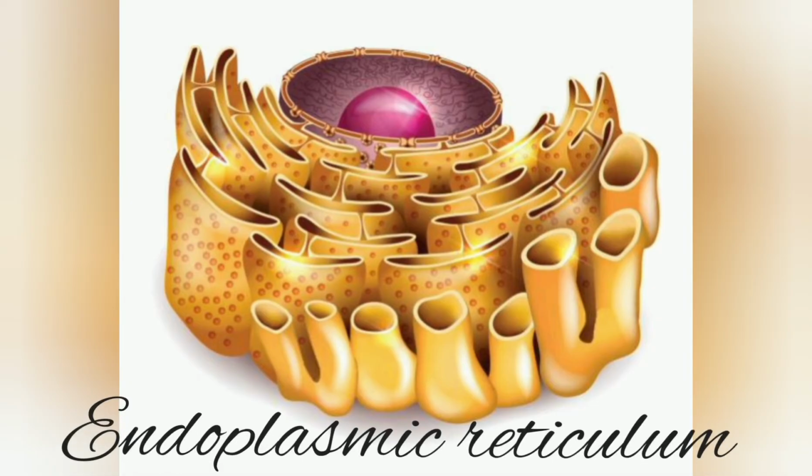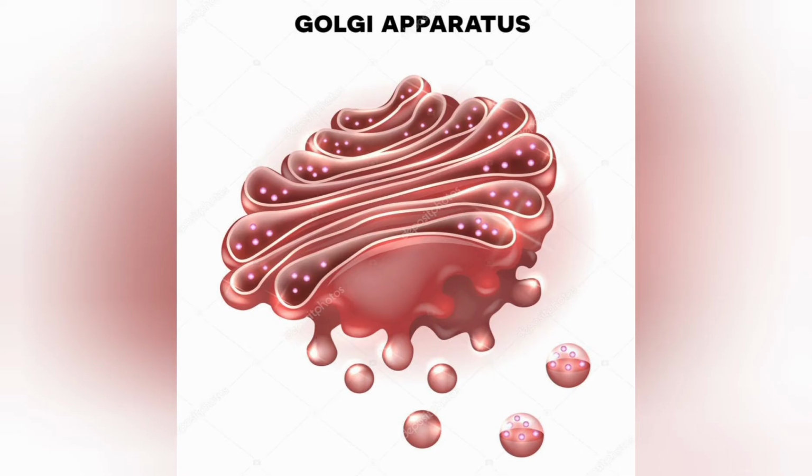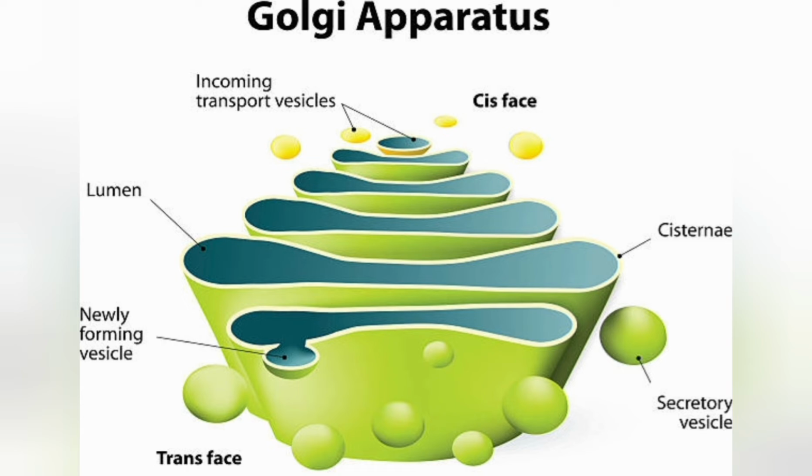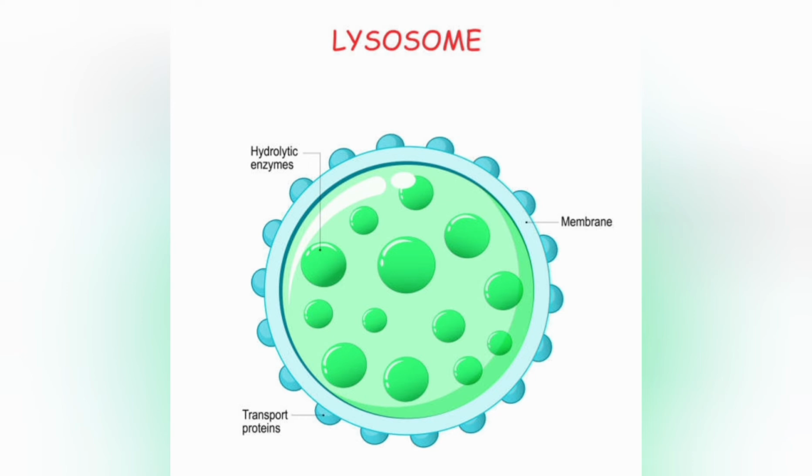Endoplasmic reticulum. The organelle which contains various substances inside the cell is called endoplasmic reticulum. Golgi complex. It is made up of 5 to 8 hollow and flat sacs placed parallel to each other. These sacs are called cisternae and are filled with different enzymes. Lysosomes. Lysosomes are simple single membrane bound sacs filled with digestive enzymes.